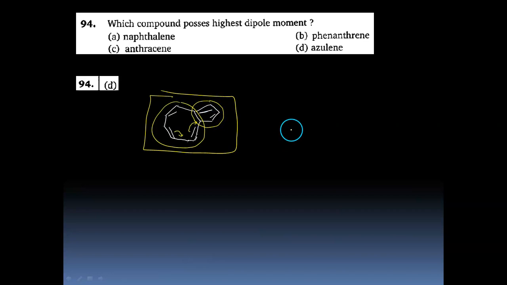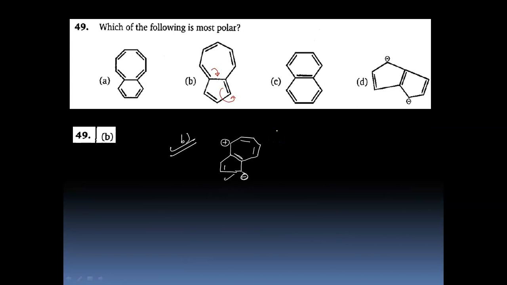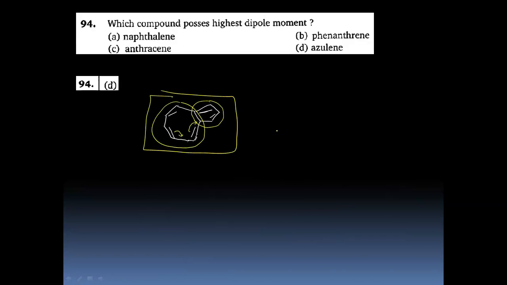So we will have a dipolar structure where one ring carries a positive charge and is aromatic and the second ring carries a negative charge and is aromatic, right? It is the same question that we have seen two questions earlier, if you can recollect this one. So it's the same question. So hence we can say that the highest dipole moment is registered for azulene, which is D.